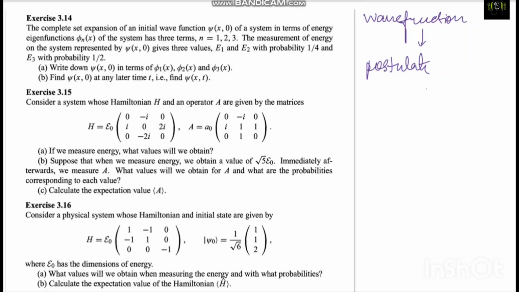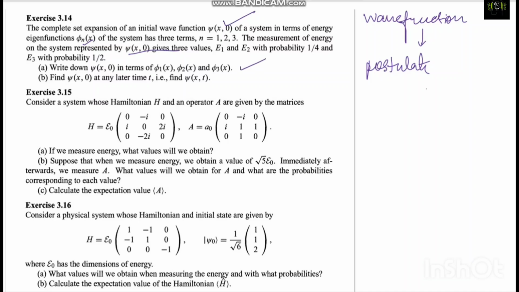So see, first question: the complete set expansion of an initial wave function of a system in terms of energy eigenfunctions is this. These are the energy eigenfunctions of the system, three terms, n1, n2, and n3, and the measurement of energy of the system gives three values, E1, E2 with probability 1 by 4, and E3 with probability 1 by 2. So I have to write the wave function in terms of this.